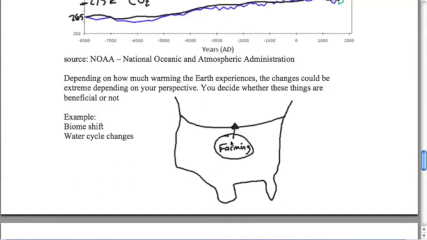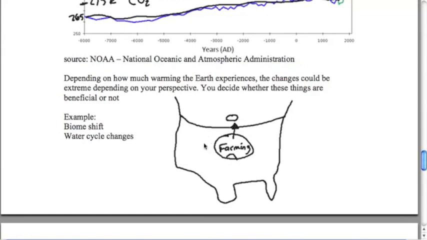So from the standpoint of a farmer, if your farm is located down here and you've always traditionally farmed in this place, you might all of a sudden find yourself in a less than ideal situation of farming. However, if you live up in this region here and the farming shifts up more into your region, you might find this a pretty beneficial thing, where you could never farm before, but you now have a new benefit to the land that you own. That's going to be very significant with a lot of things.